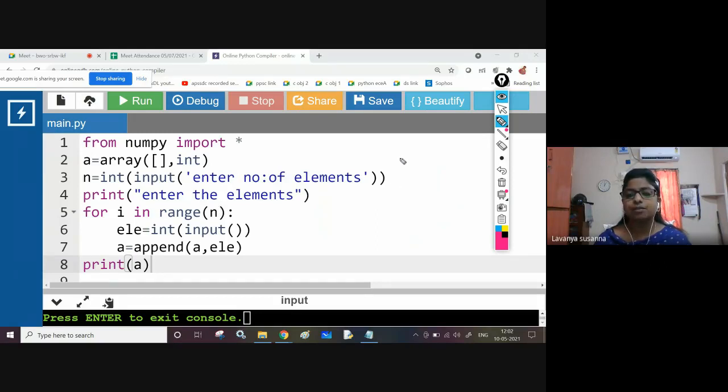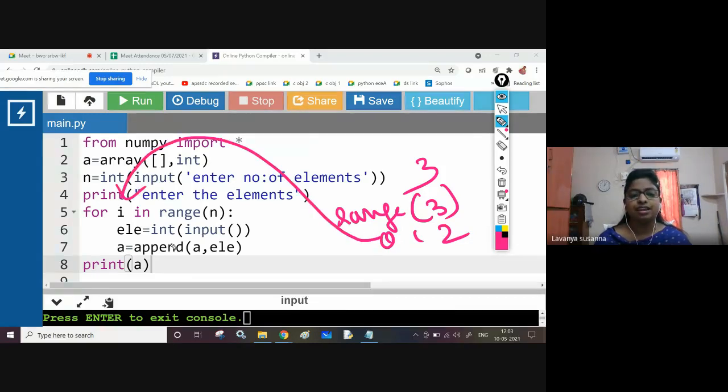See, for example, the size I have given is 3. Now the range of 3 means 0, 1, 2. Now 0 will be assigned to i. ELE equal to int of input function. Now you need to enter a value. Input function means you need to provide some input through the keyboard.